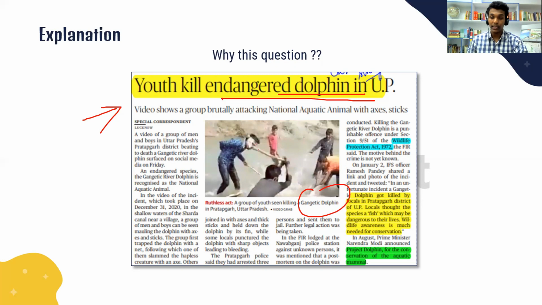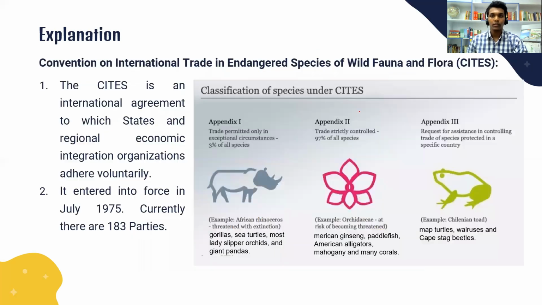So let's see about the different schedules in the Wildlife Protection Act and different appendices in the conventions. So CITES is the Convention on International Trade in Endangered Species. It is an international agreement. This is a voluntary agreement, not a mandatory agreement, to which states and regional economic organizations adhere. Okay, and it entered into force in July 1975. Currently it has 183 parties.